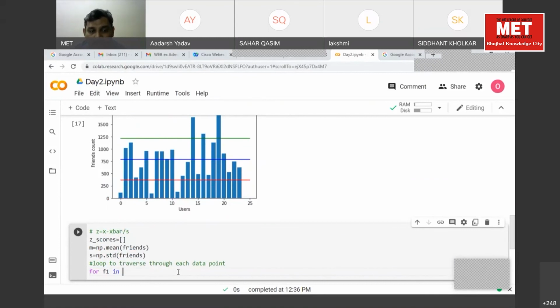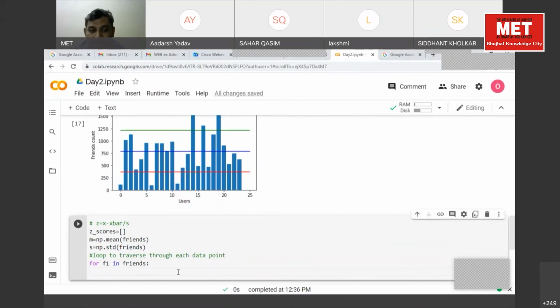So we'll read, for each f1 in, where is our data? In friends. After this, we specify a colon. Press enter, and it will be automatically indented. This indentation is very important.